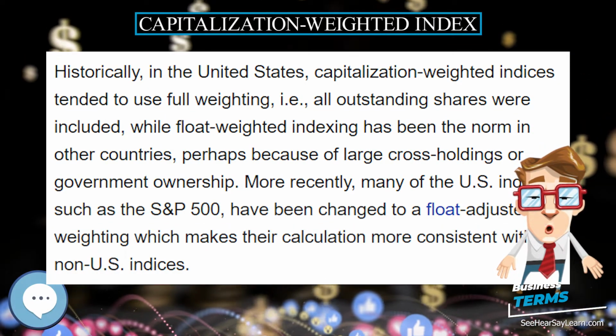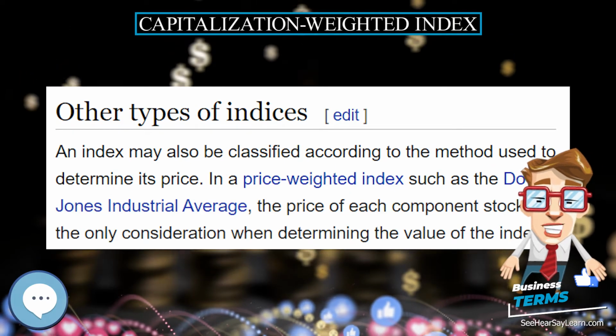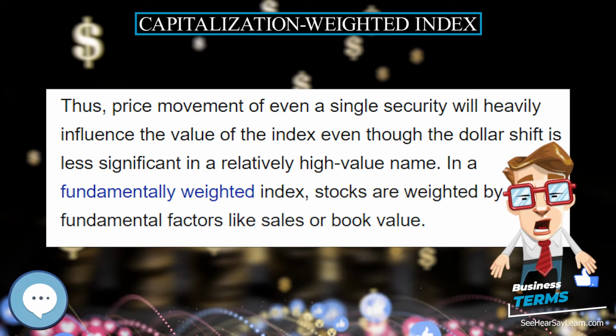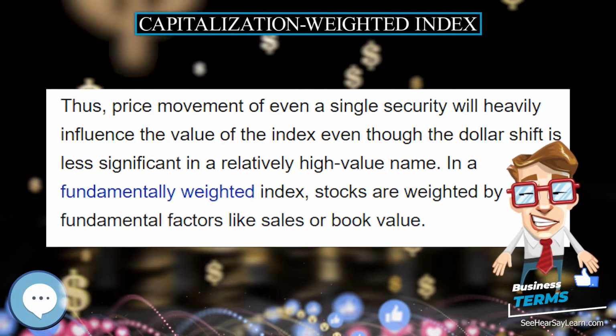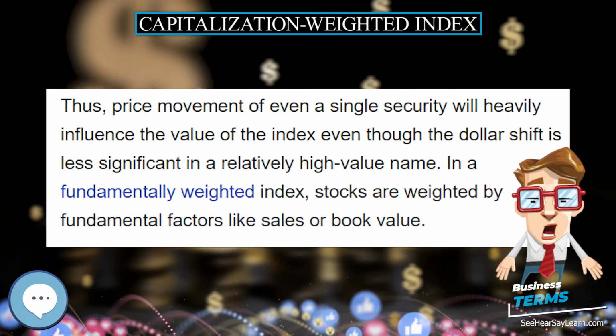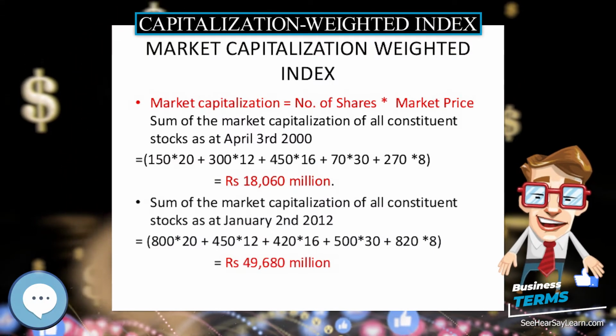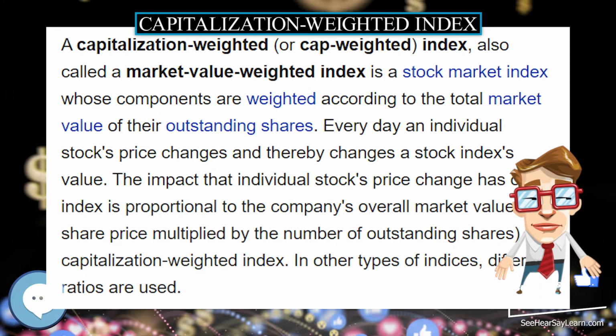The impact that an individual stock's price change has on the index is proportional to the company's overall market value, the share price multiplied by the number of outstanding shares, in a capitalization-weighted index. In other types of indices, different ratios are used.